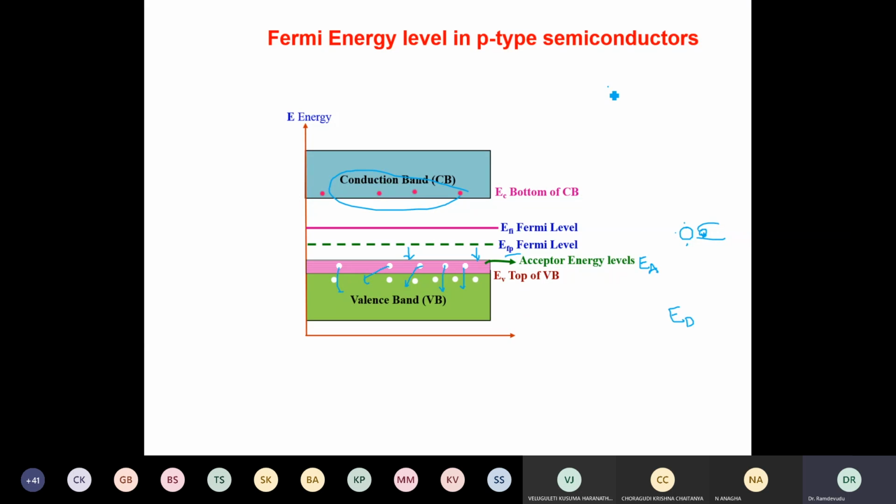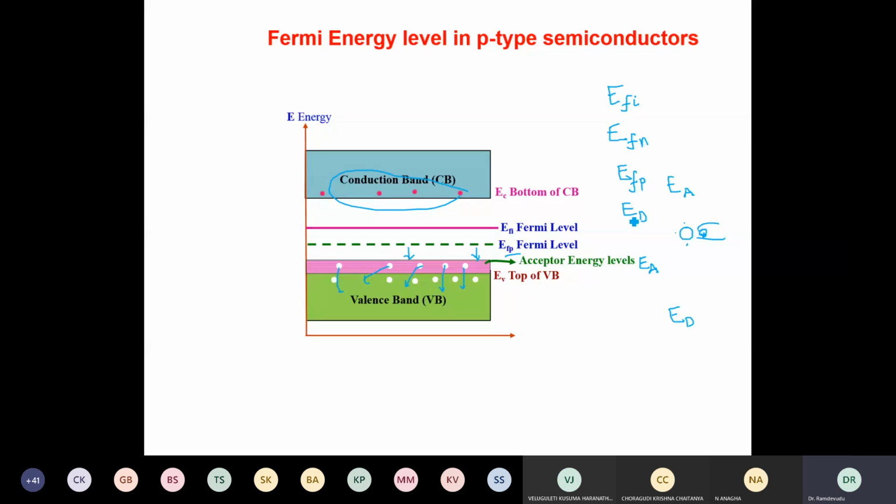Hence, we have these energy levels in n-type and p-type. EF is the Fermi energy level, EFI is the Fermi energy level in intrinsic semiconductor, EFN is the Fermi energy level in n-type material, EFP is the Fermi energy level in p-type material, ED is the donor energy levels in n-type because of pentavalent atoms, and EA is the acceptor energy levels due to trivalent impurities in p-type.